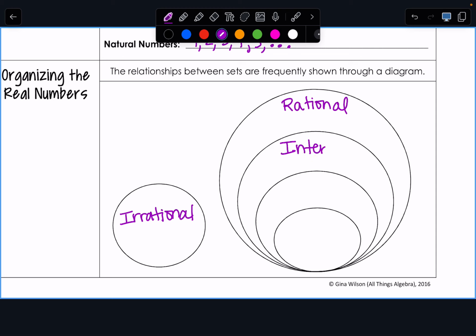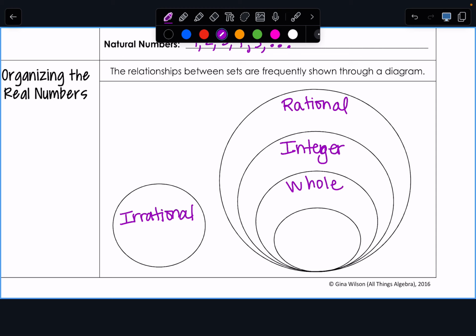Within the rationals, it is an integer. So what this is saying is if it's an integer, it's also rational. More narrowed down, we have our whole numbers.